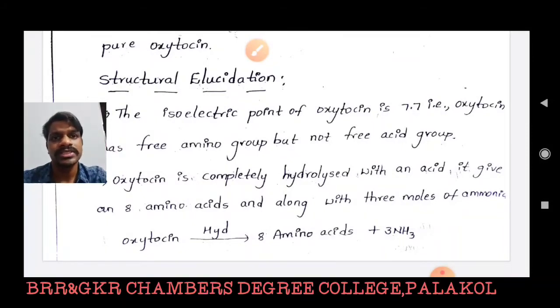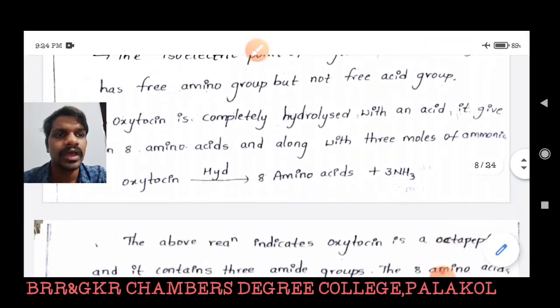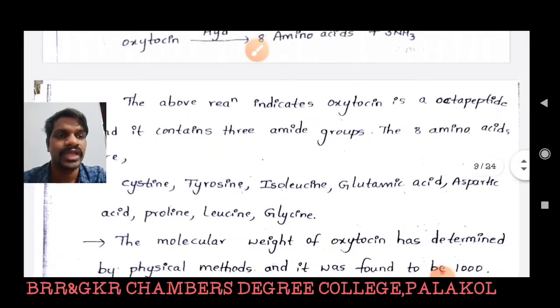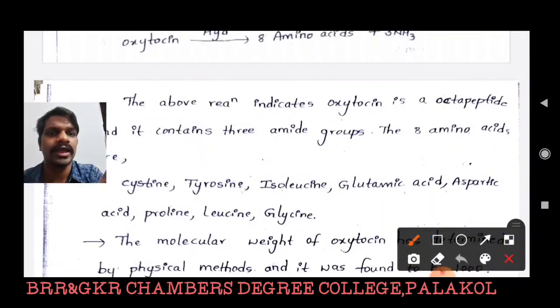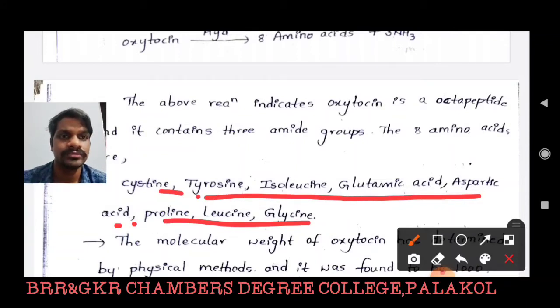By using C-terminal analysis and N-terminal analysis, it was identified that the 8 amino acids are cysteine, tyrosine, isoleucine, glutamic acid, aspartic acid, proline, leucine, and glycine.